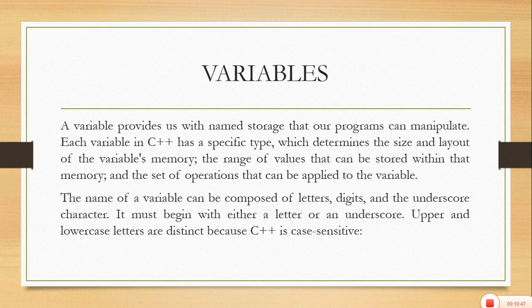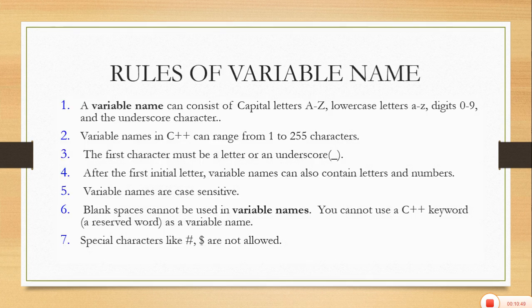There are certain other rules for writing a variable name. Let's see them. A variable name can consist of capital letters, lowercase letters, digits, and the underscore character. Second, its length ranges from 1 to 255 characters.